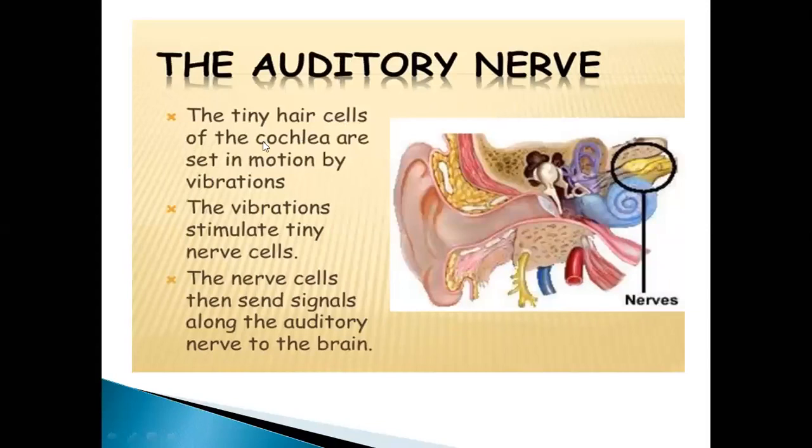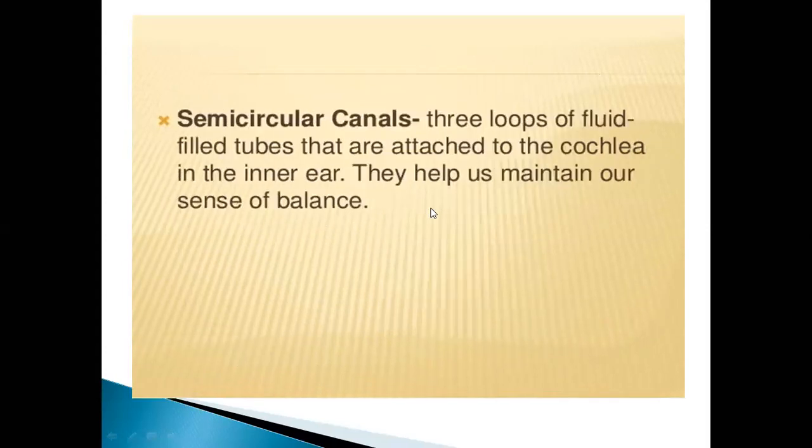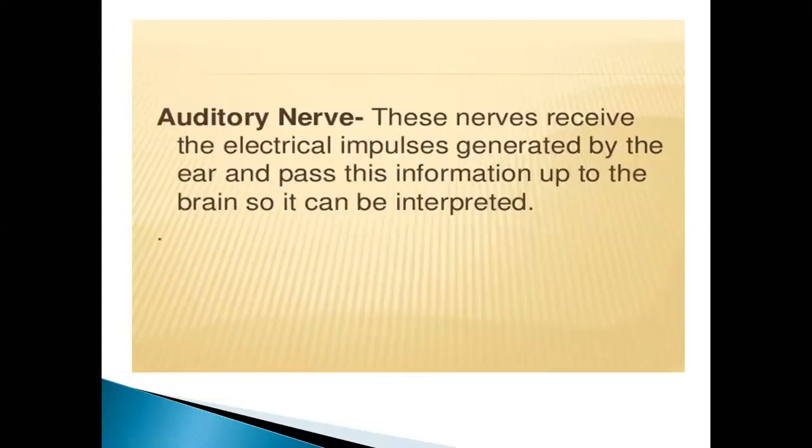The teeny hair cells of the cochlea are set in motion by vibrations. The vibration stimulates teeny nerve cells. The nerve cells then send signals along the auditory nerve to the brain. From here, the nerves are present. Whatever you are listening to through this cochlea will be sent towards the brain. These nerves receive the electric impulses generated by the ear and pass this information up to the brain so it can be interpreted. This was the auditory nerve.